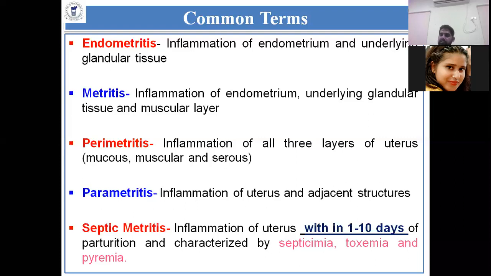Then septic metritis, as the name suggests, septic means septicemia. If septicemia develops in the uterus, then it is called septic metritis. Septicemia leads to toxemia, and toxemia leads to pyemia. These are associated with each other. The inflammation occurs within 1 to 10 days of parturition and leads to septicemia, then toxemia, then pyemia, and then it is called septic metritis.